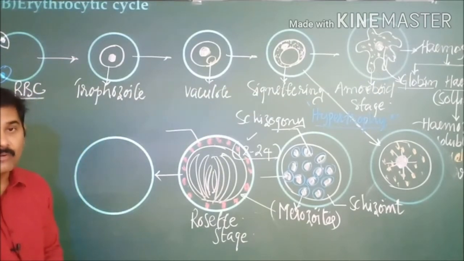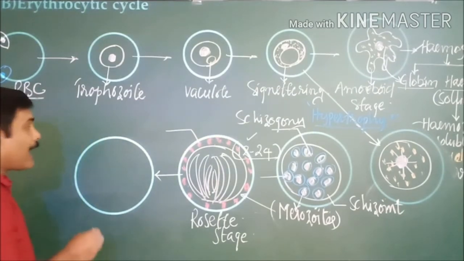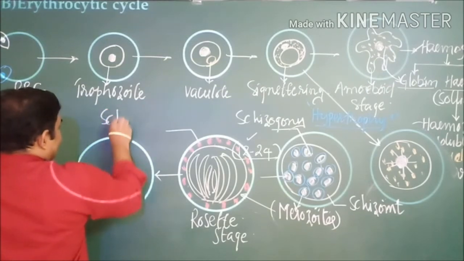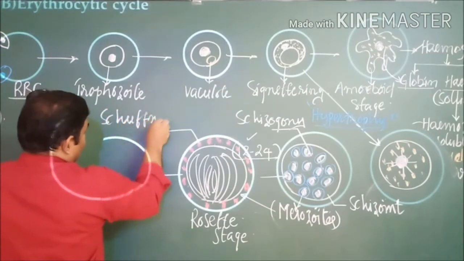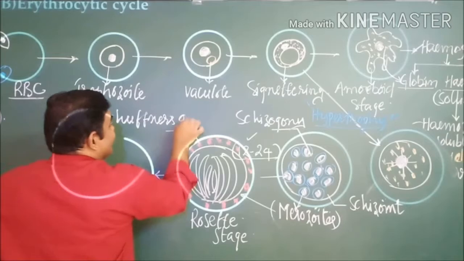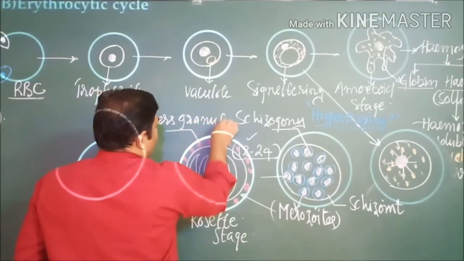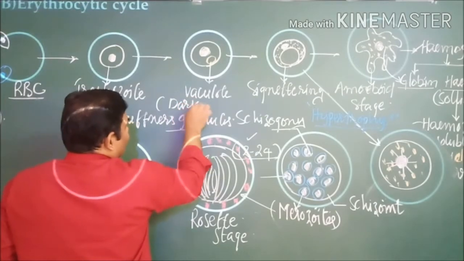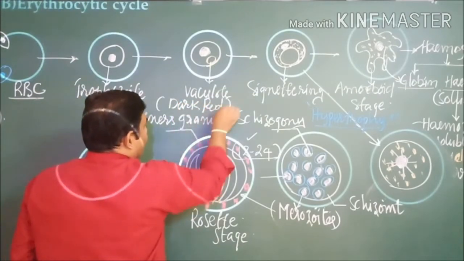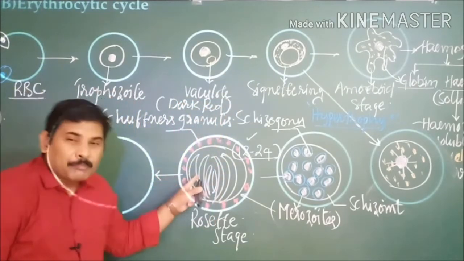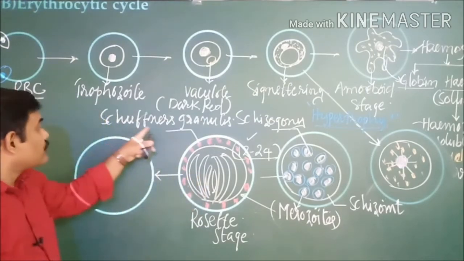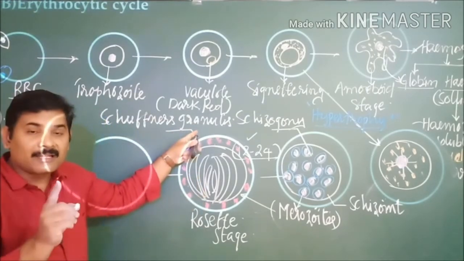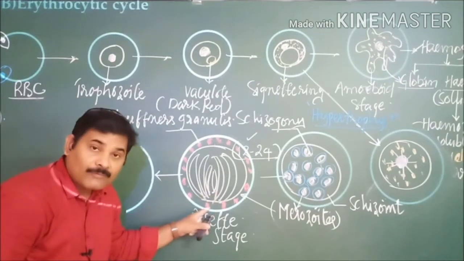These granules are known as Schüffner's granules or dots. They are dark red in color.